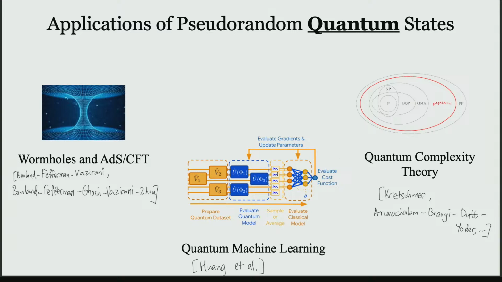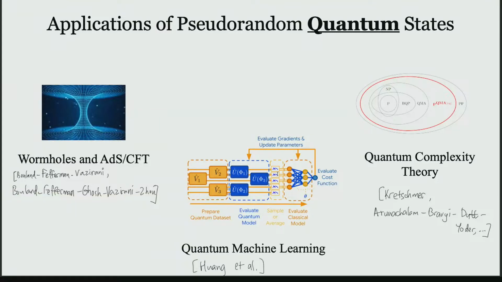Okay, this was about pseudorandom generators. What about pseudorandom quantum states? Even pseudorandom quantum states are very useful in quantum information. So for example, pseudorandom quantum states were used to show a connection between wormholes and the AdS/CFT correspondence. It was also used to show some space complexity lower bounds in quantum machine learning. It's also useful in quantum complexity theory. Again, Kretschmer's result was mentioned in the previous talk.